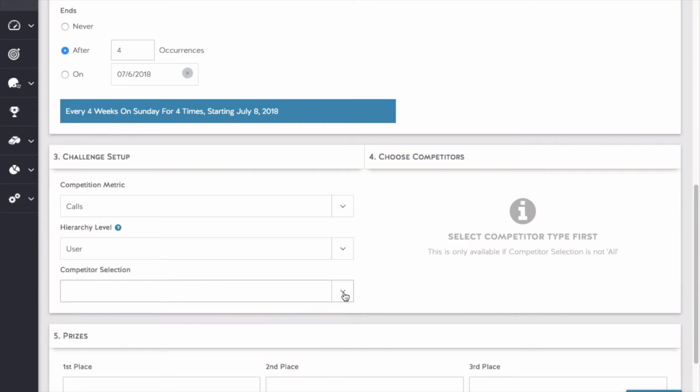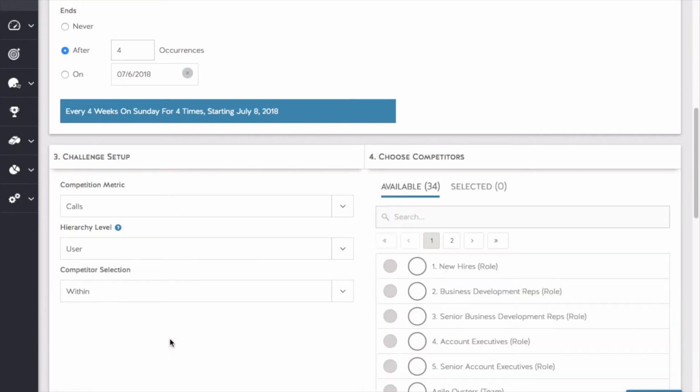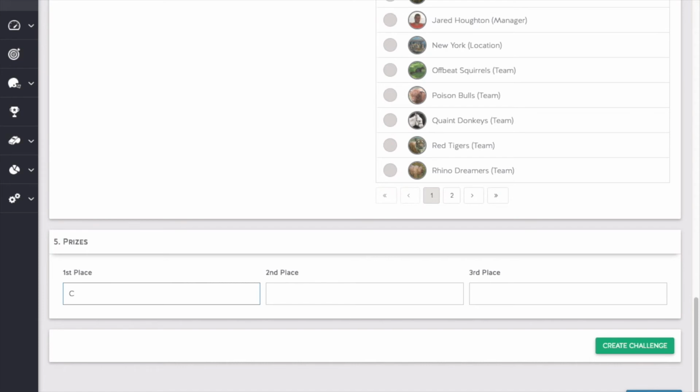Once the competition level is defined, next we'll pick who the actual competitors are. We can select all competitors, individually select competitors one at a time, or pick competitors within a particular group. For this competition, we'll only select the account executives. We could select either based by role, location, or team. There are lots of competition prizes that don't have to cost your company a lot, but can be fun references to pop culture, such as this reference to Glengarry Glen Ross's Coffee is for Closers.